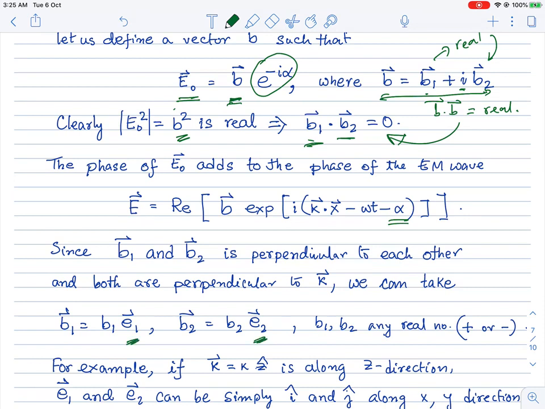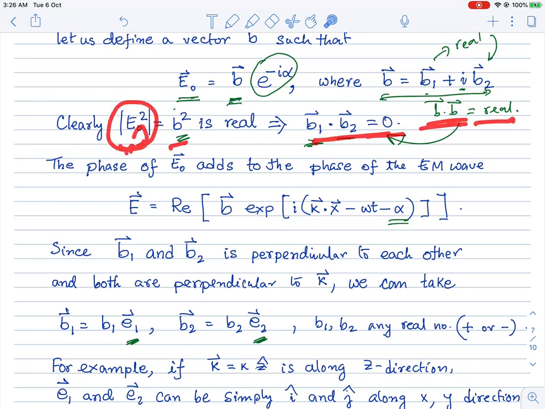They can be written in terms of the orthogonal unit vectors e1 and e2, multiplied by some coefficients which are the magnitudes of these real vectors.